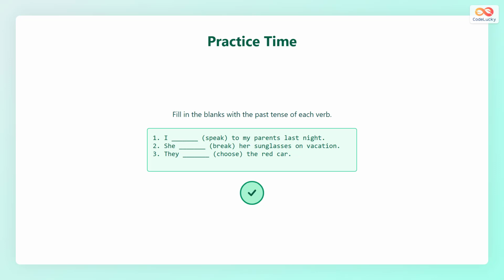It's time to practice. Fill in the blanks with the correct past forms of the verbs. I blank speak to my parents last night. She blank break her sunglasses on vacation. They blank choose the red car. Try to recall each past form before checking the answers. Practicing this way improves both your memory and listening skills.